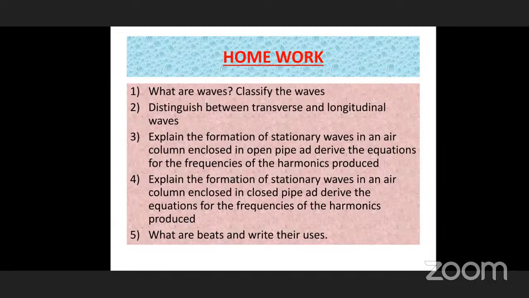Just now we have finished that. Beats are formed due to a change in frequency when two sound waves are produced at a time. These beats are formed due to interference of sound waves. While interfering, sometimes constructive interference takes place.